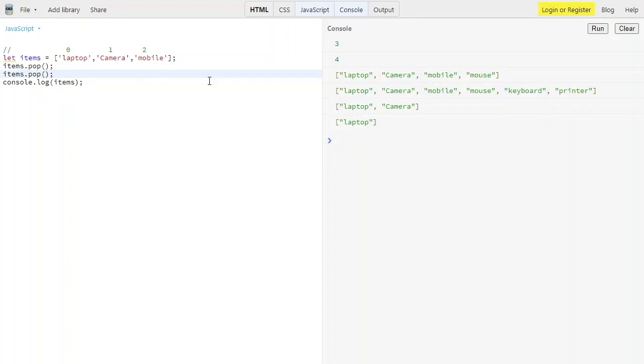So we also have something like join, and then slice, shift, unshift, and then concat. So let me show you with a very good example.